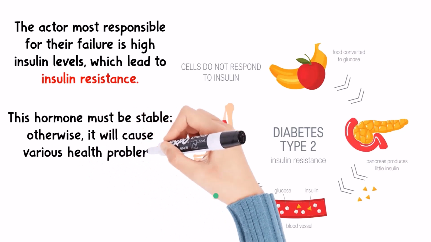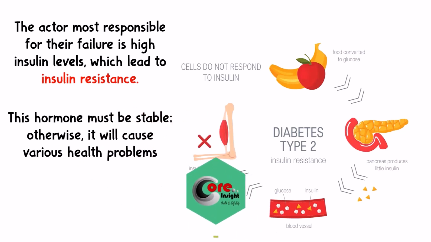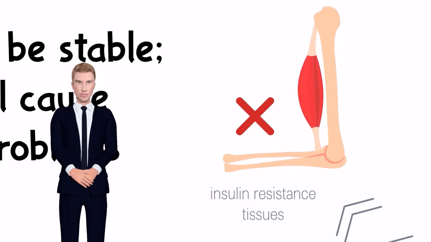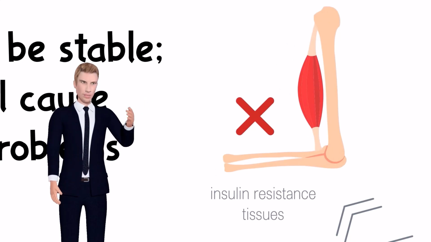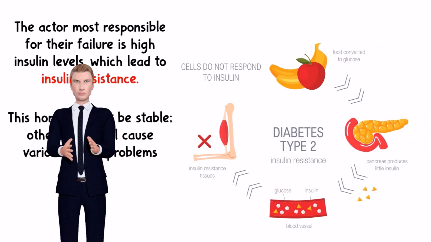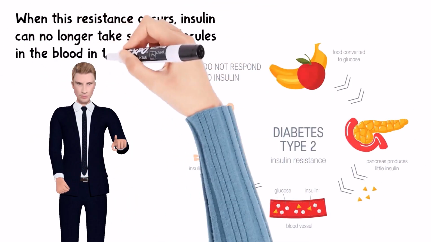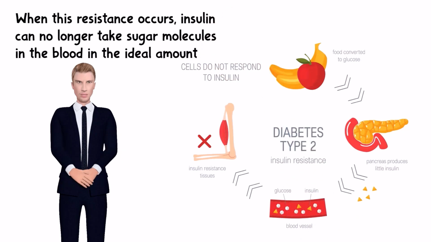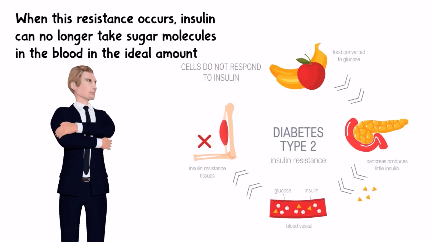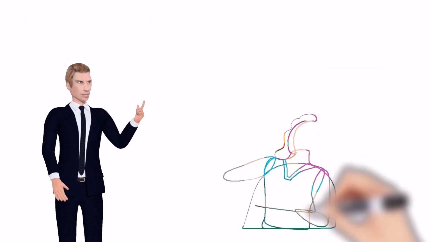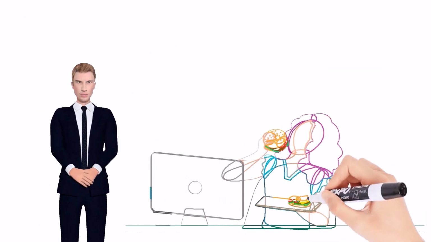The more you consume foods with high sugar content, the harder the performance of the pancreas to produce the hormone insulin. As a result, your body's cells gradually become no longer responsive to insulin hormone receptors. In other words, your cells eventually become insulin resistant. When this resistance occurs, insulin can no longer take sugar molecules in the blood in the ideal amount. It can only accept and convert them into energy in small amounts to be distributed to body cells. You will also continue to feel hungry, and in the end, you will continue to gain weight.